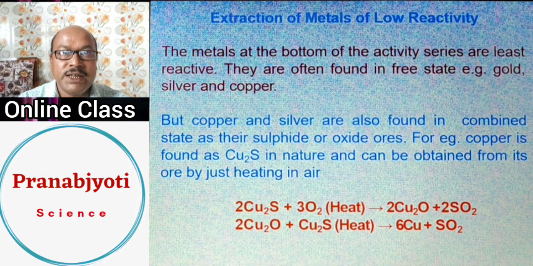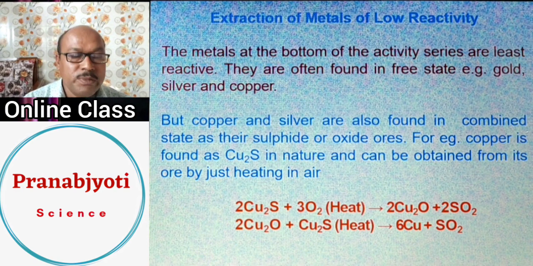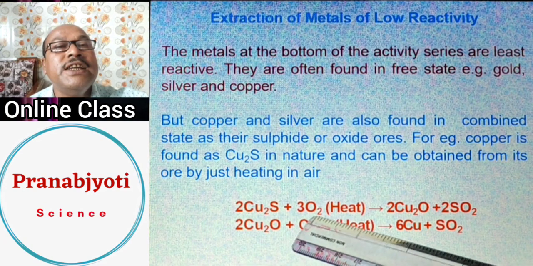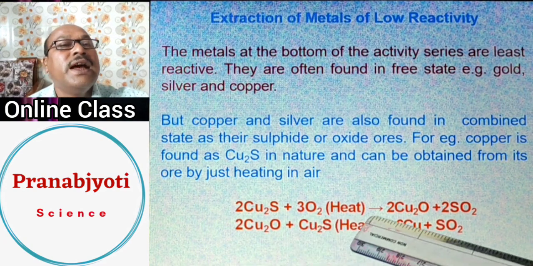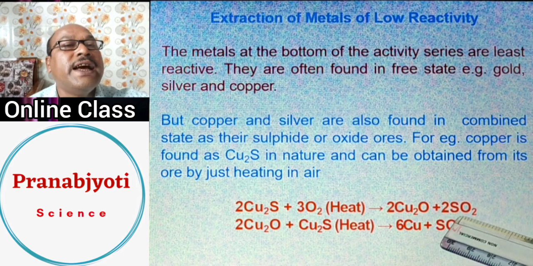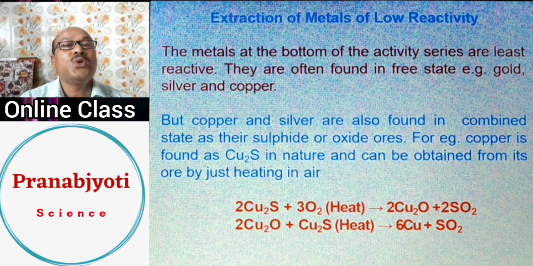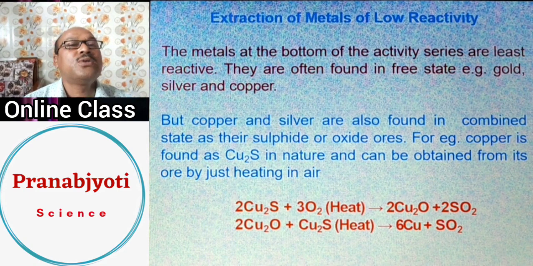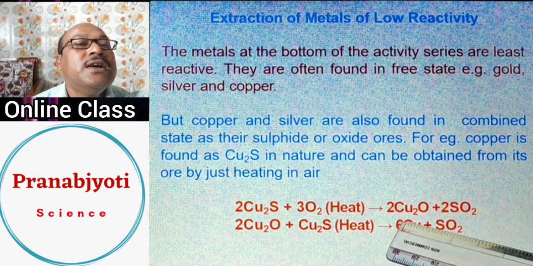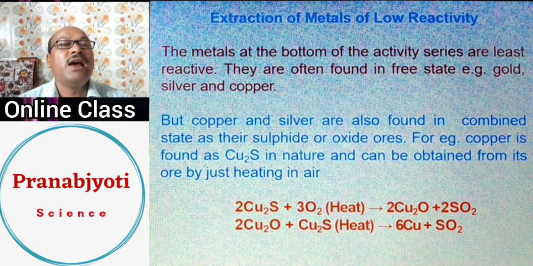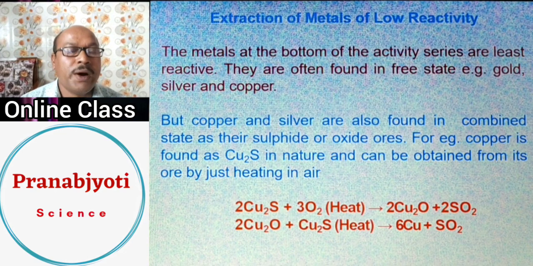So definitely these metal ores are to be roasted, and if you roast them, what will happen? Copper oxide will be formed. You can see this again, this is copper sulfide. It is heated in presence of oxygen, and as a result it changes to copper oxide and sulfur dioxide gas is produced. So this is roasting. After roasting, this copper oxide, by heating you can release the oxygen from copper, and as a result you will get copper metal.